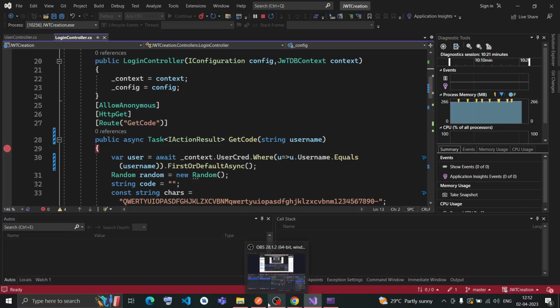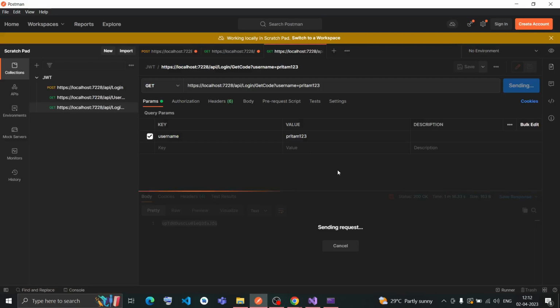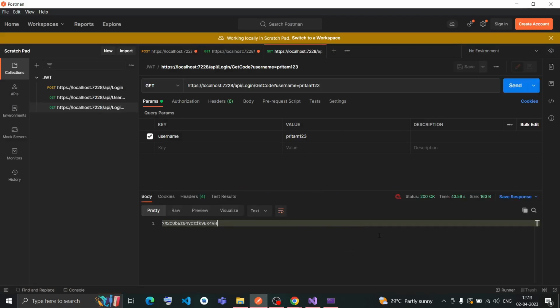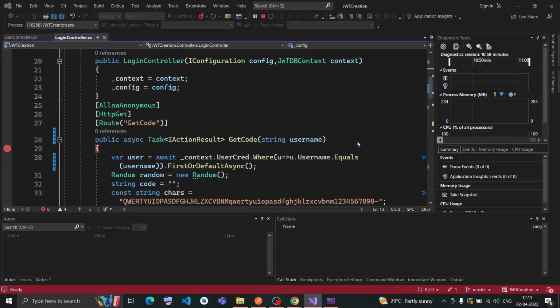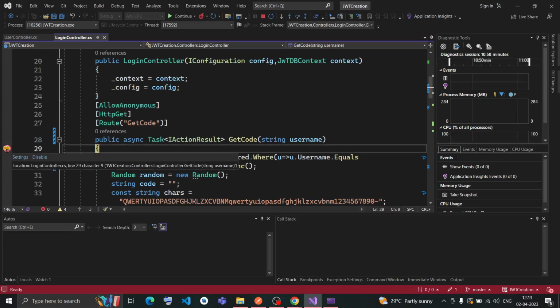Okay, the status code is 200, and my string is getting generated. So let me send it again to show how the debugger is working. If I send the request again, it will redirect me to this location.